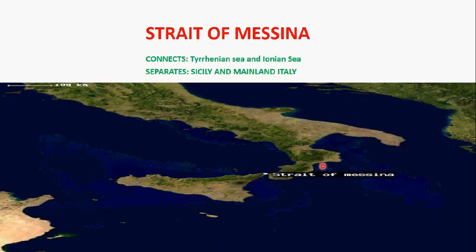Another important strait is the Strait of Messina. Strait of Messina connects the Tyrrhenian Sea and the Ionian Sea. The Ionian Sea is in the south of Italy and southeast of the Tyrrhenian Sea. Both are joined by the Strait of Messina. On the land side, it separates Sicily and mainland Italy. Here is the island of Sicily and mainland Italy. Both are separated by a small strait known as the Strait of Messina.